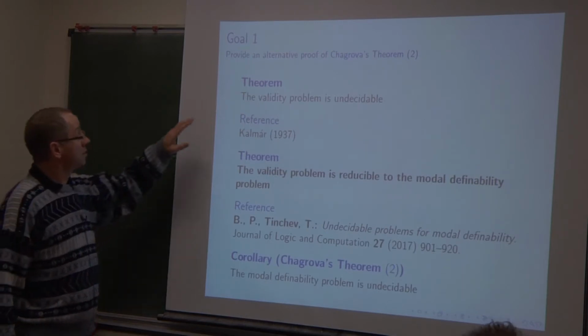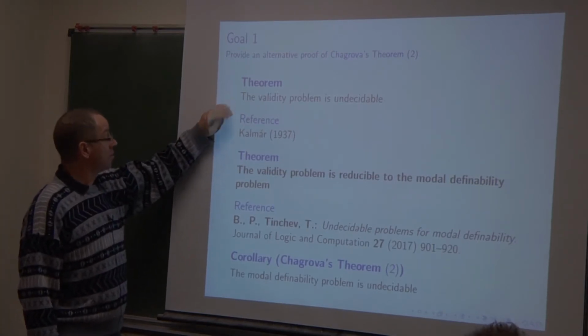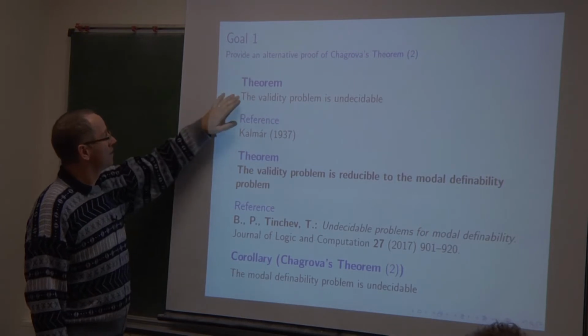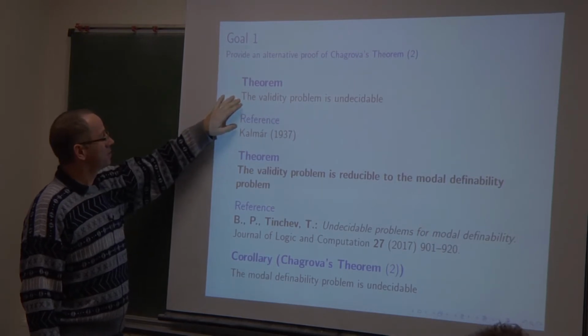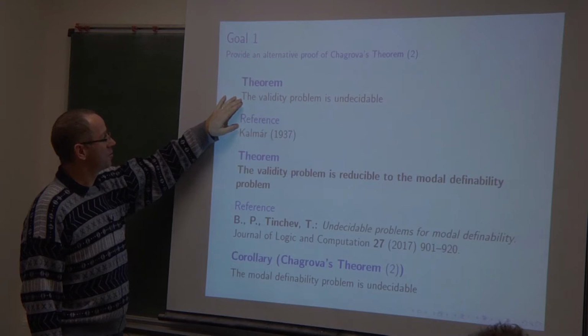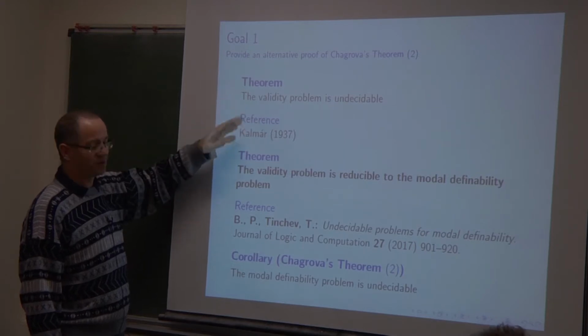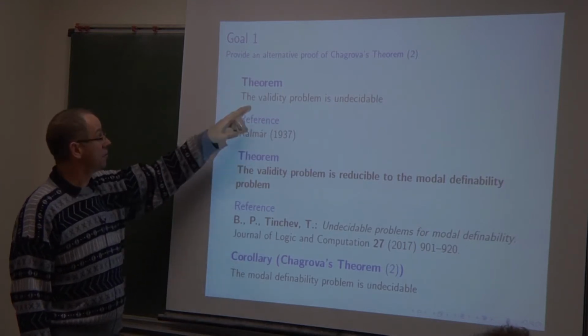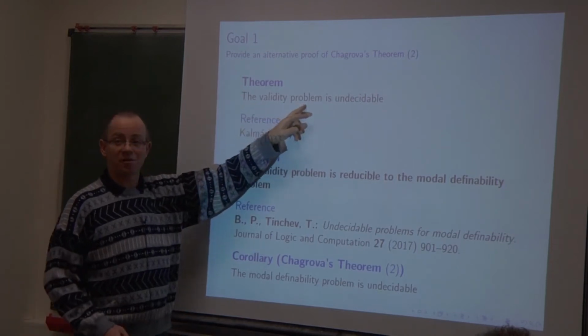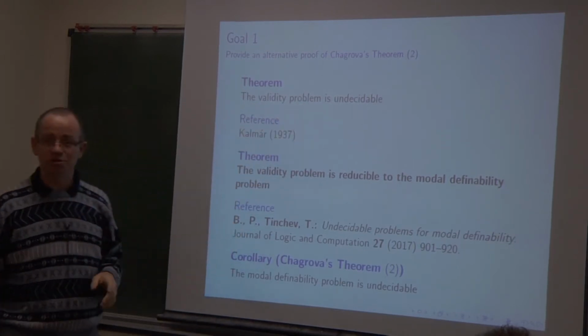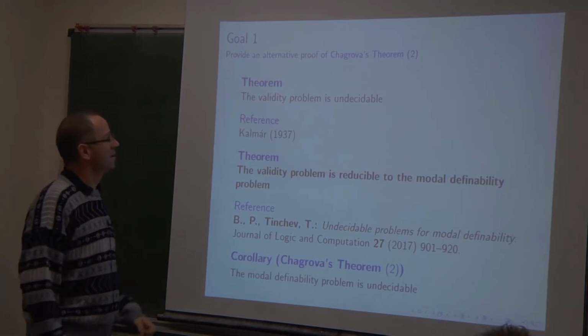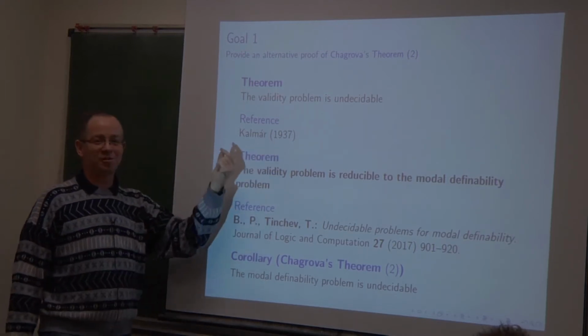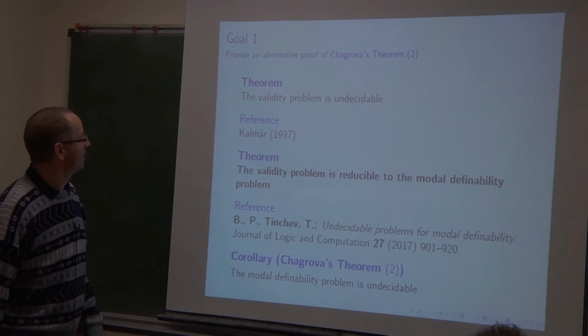In fact, it is remarkably simple. It is known, I don't know who was first, maybe Kalmar, but Kalmar is not the first, Church, okay, thank you, maybe it was one year before, 1936.